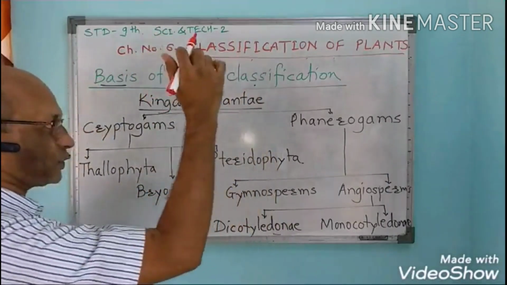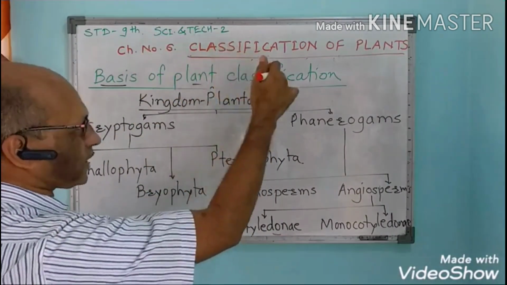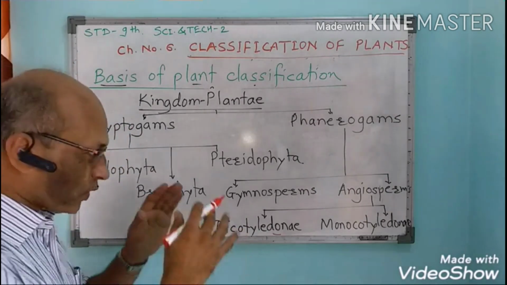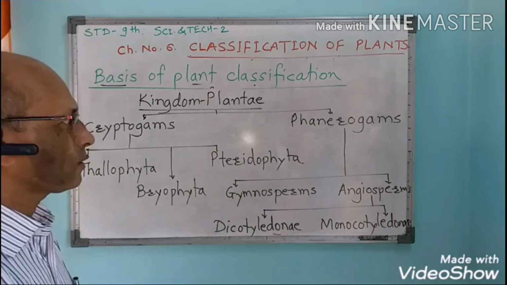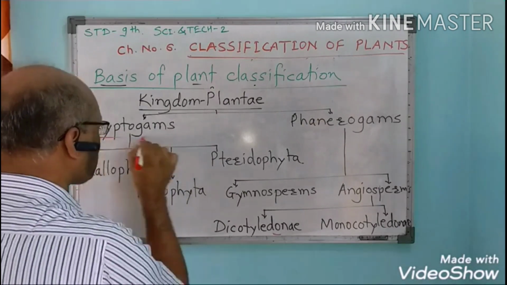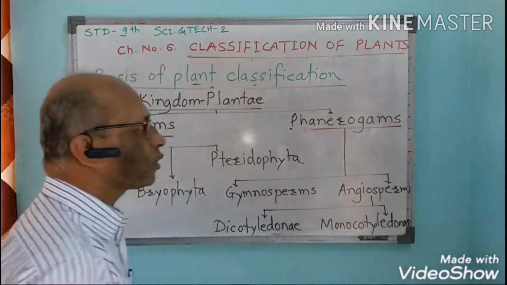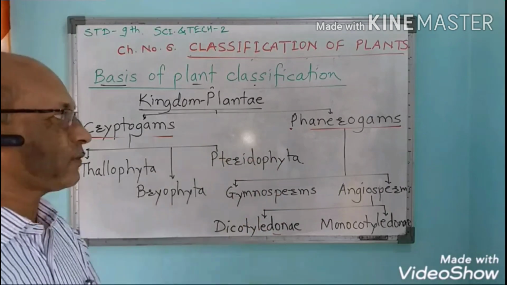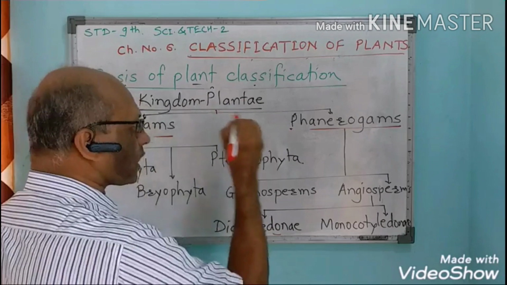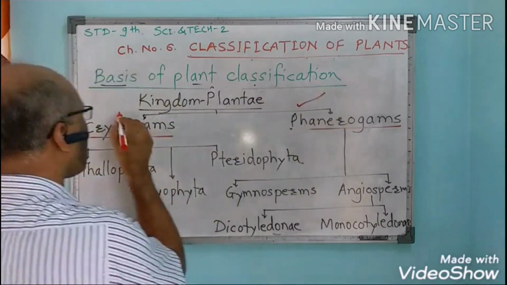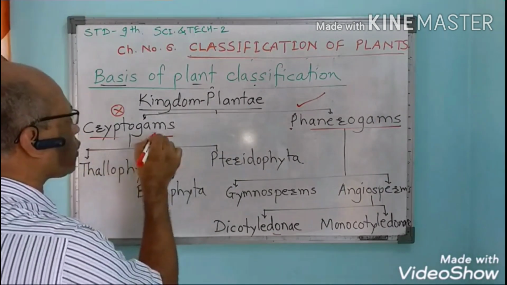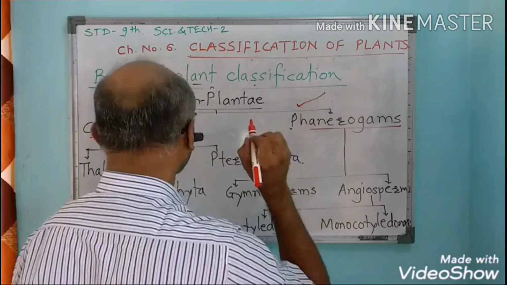Of plant classification. To show these basics of plant classification, or the criteria of plant classification, we will plot a general plot of the plant classification. Plants are divided into two parts, that is cryptogams and phanerogams. What is the basic criteria for this classification? Here the flowers or the seeds are clearly visible and here they are not clearly visible. Therefore the classification is like this: cryptogams and phanerogams.